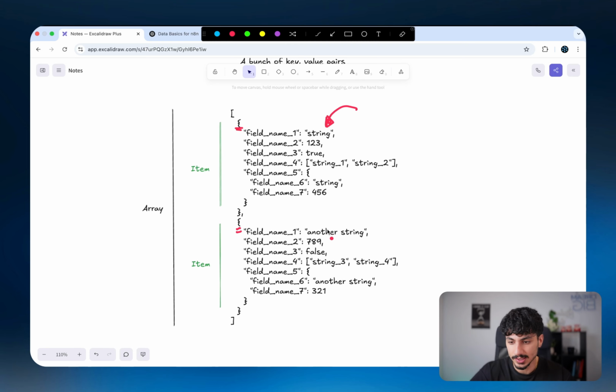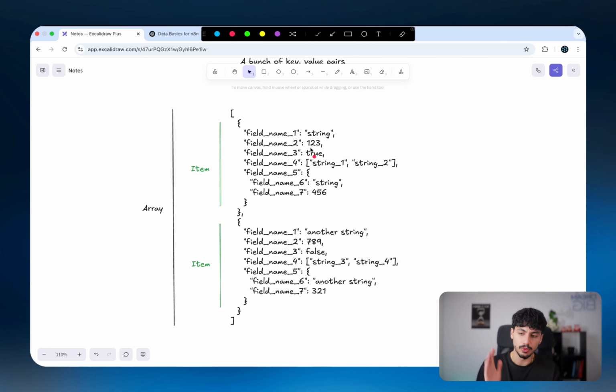So as you can see, this one says string, this one says another string. This one says 123, this one says 789. This one says true, this one says false. This one says string 1, this one says string 3. And so these 2 objects are not exactly the same, but they are the same type. I know that's a bit confusing, so I'll just say they are the same type, but are not exactly the same.